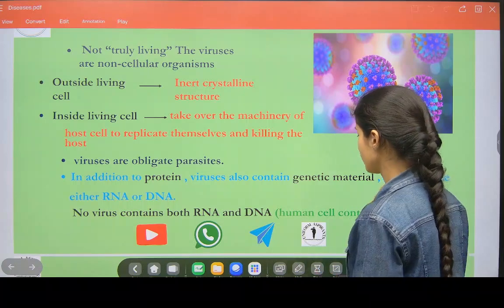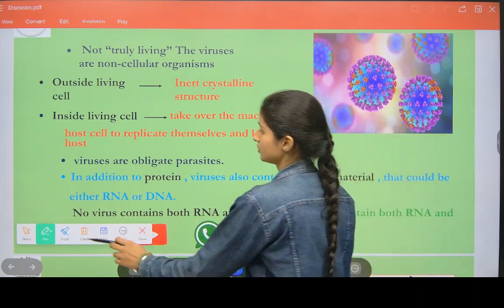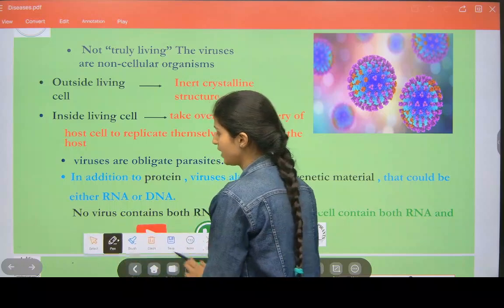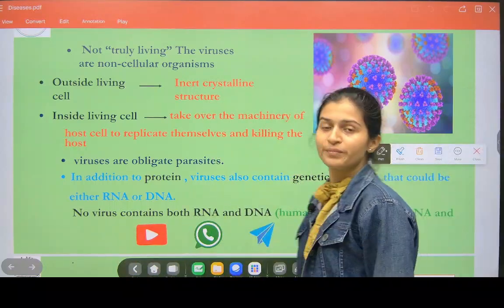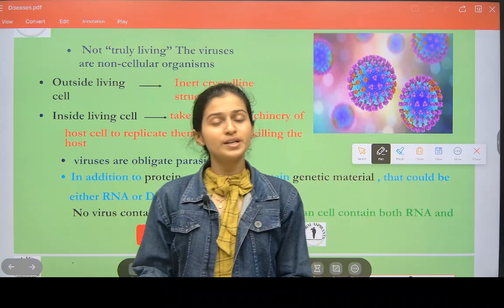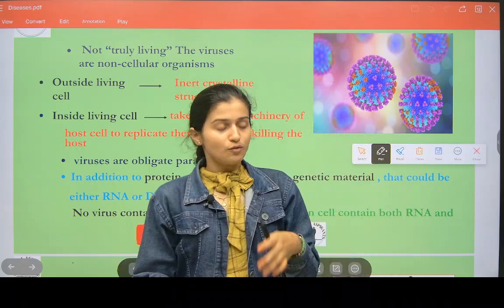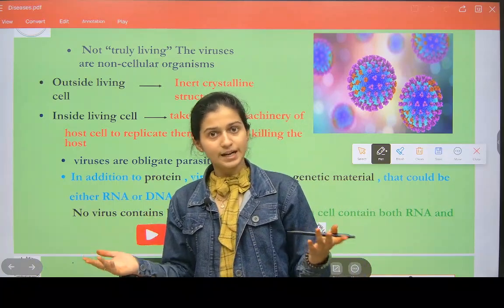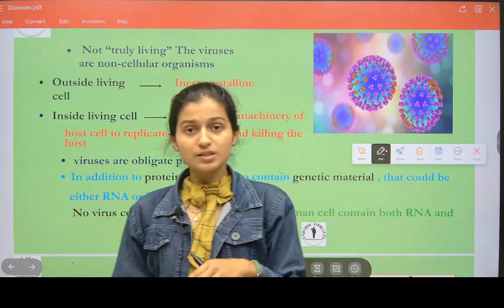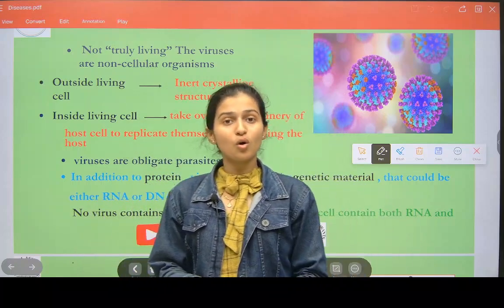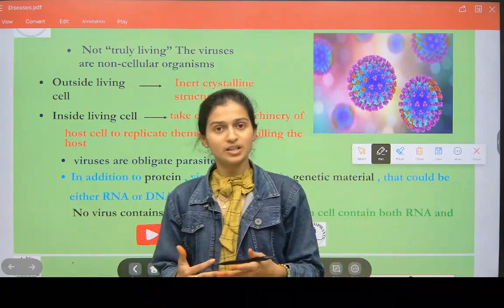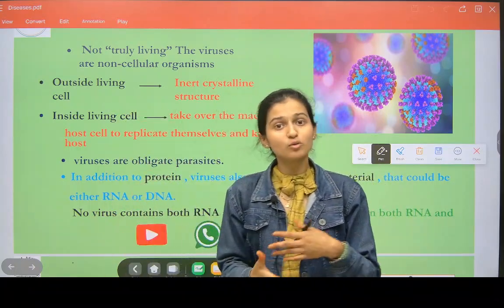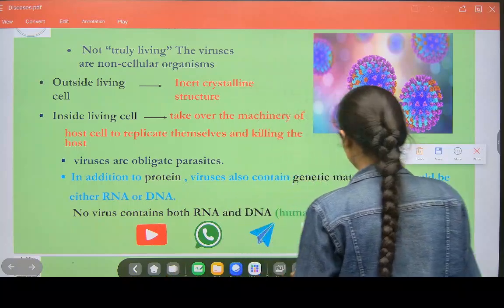What I told you first, that virus does not have a membrane, right? So what I told you is that it is based on the host where it is. For example, if the virus is on a chair, then it is dead. If the virus is on a fan, then it is dead. But if the virus goes inside a living being, then it will use its food and everything from the human being, and it will become living. We can say it is a living being, and it grows. Okay, now see here what is written.